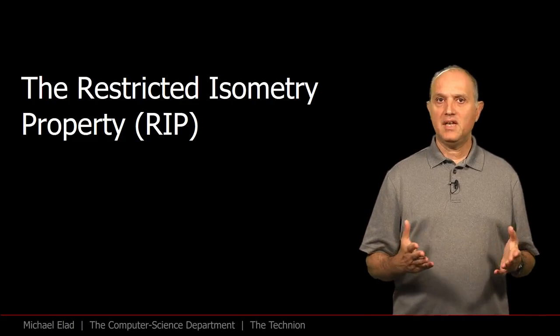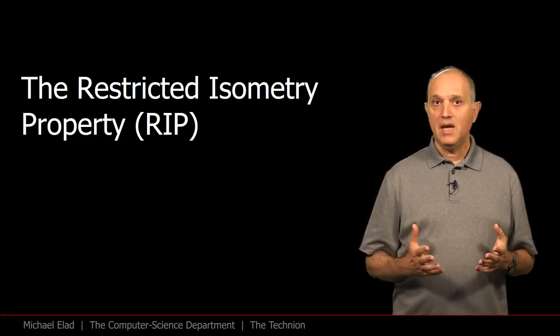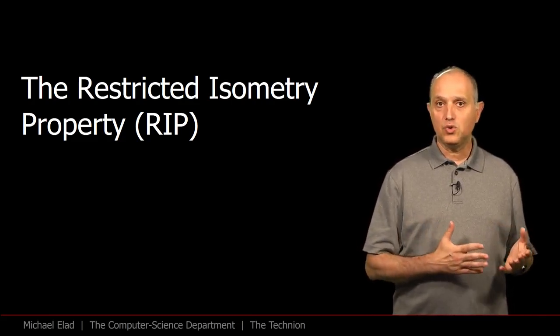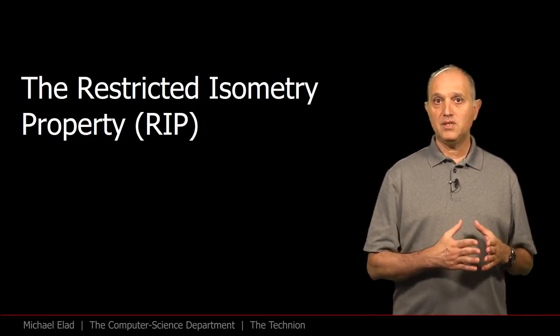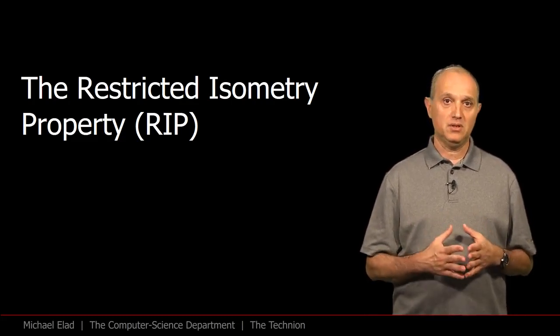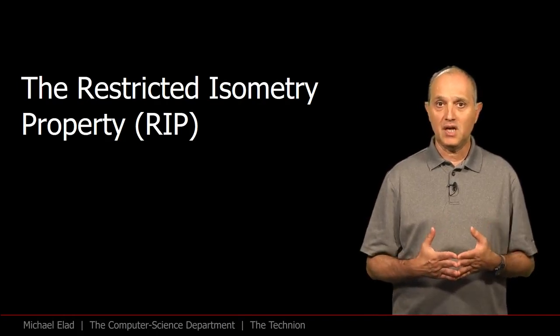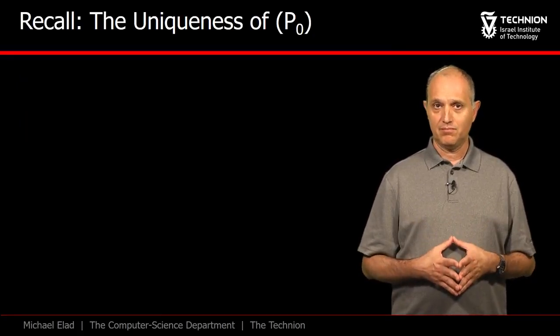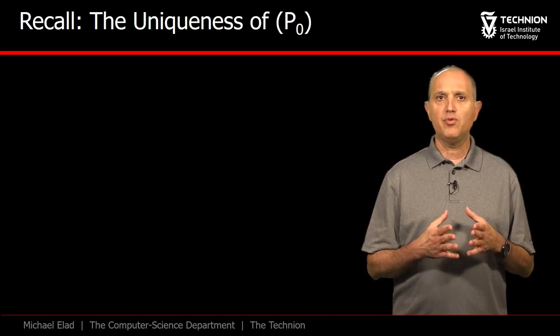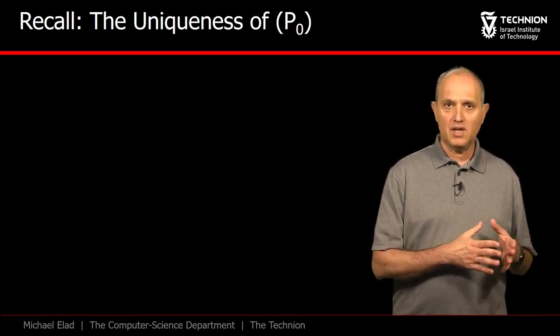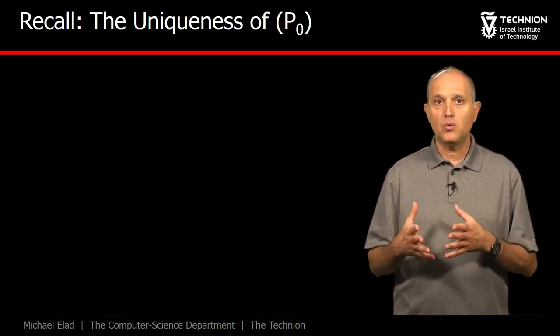Now that we understand that stability is what we are after, let's build the necessary theoretical tools to explore it. This brings us to the restricted isometry property, a concept that was introduced by Emmanuel Candes and Terence Tao in 2005. Let's recall how we have proven the uniqueness in the P0 case, with the hope that we could borrow some insights.